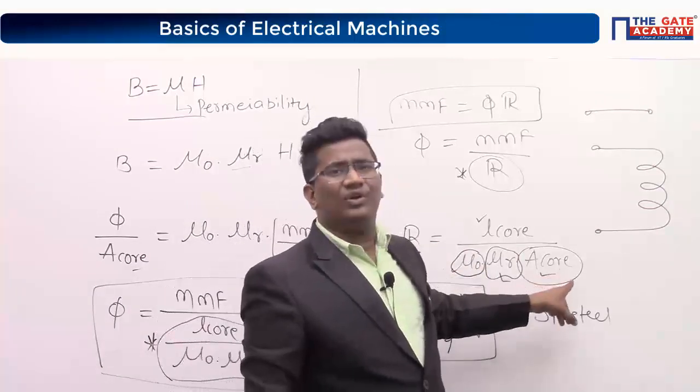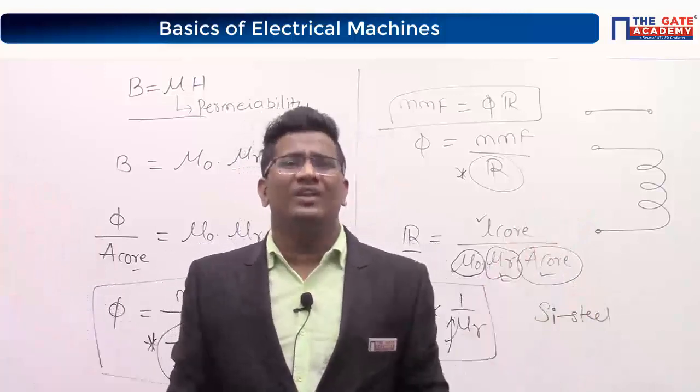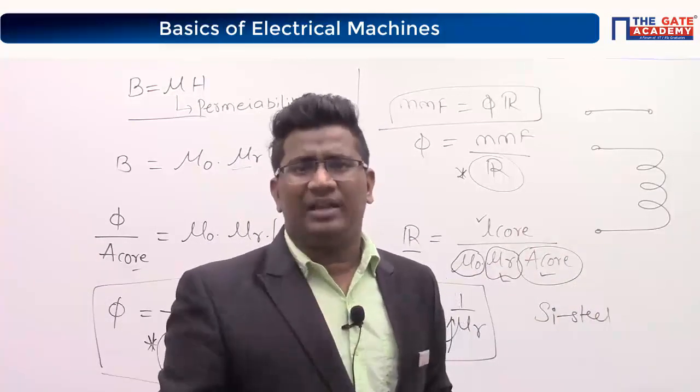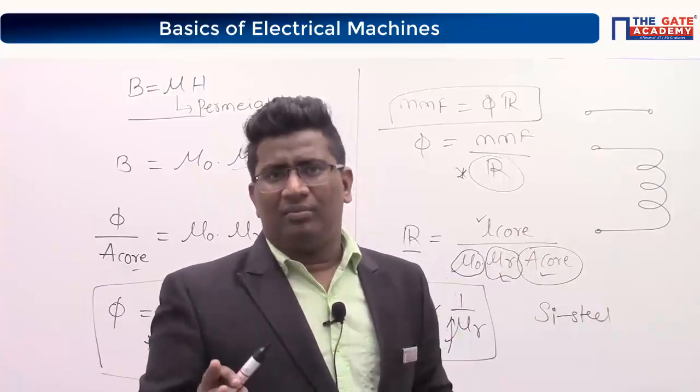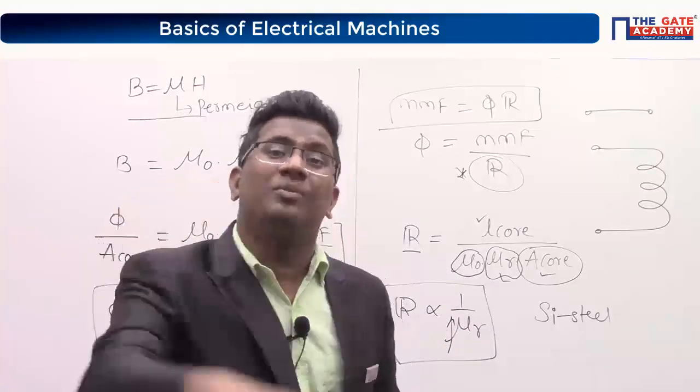I cannot increase the area of the core, because then size will increase and cost will also increase. I don't want to invest much money. My objective is to get low reluctance. It is possible by